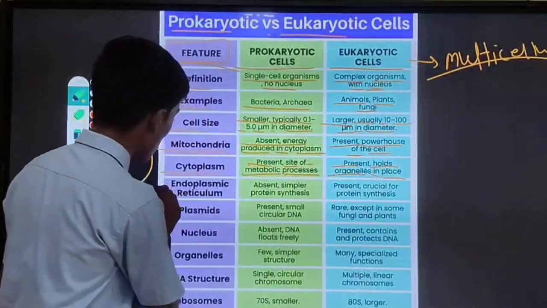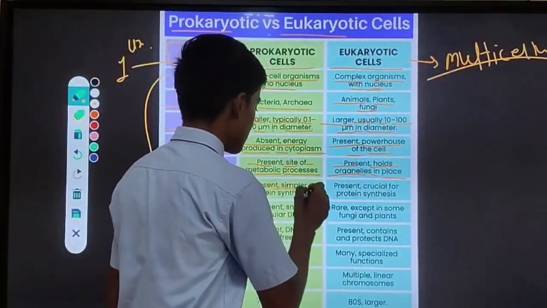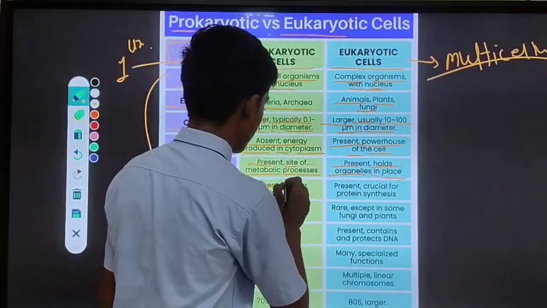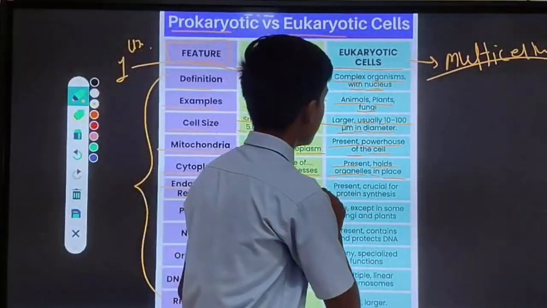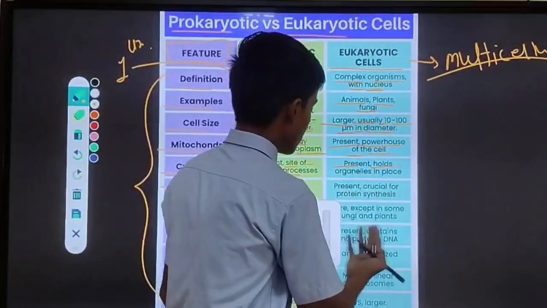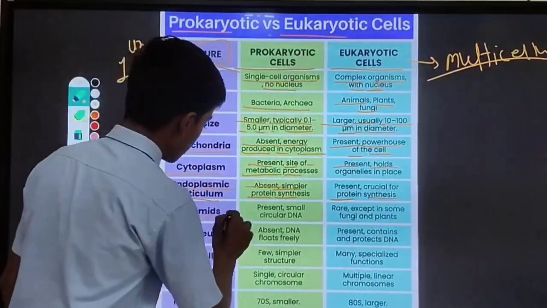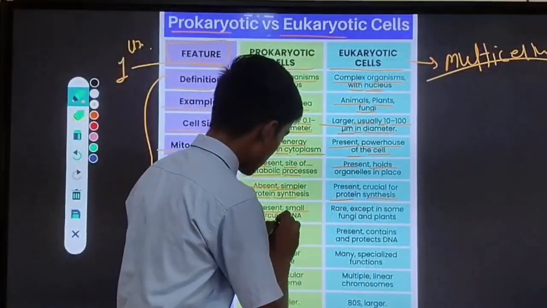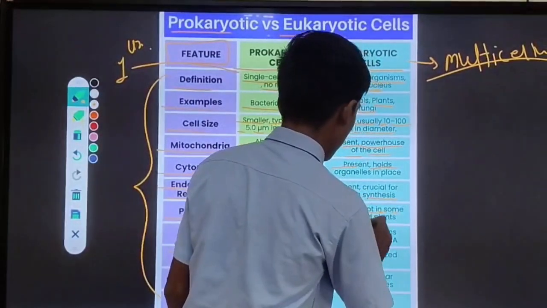Next is endoplasmic reticulum. Endoplasmic reticulum is absent, simpler protein synthesis. Means in prokaryotic cell it is absent and in eukaryotic it is present, with complex protein synthesis. Next is plasmids, present, small circular DNA. Next is rare, and in eukaryotes it is found in some fungi and plants.